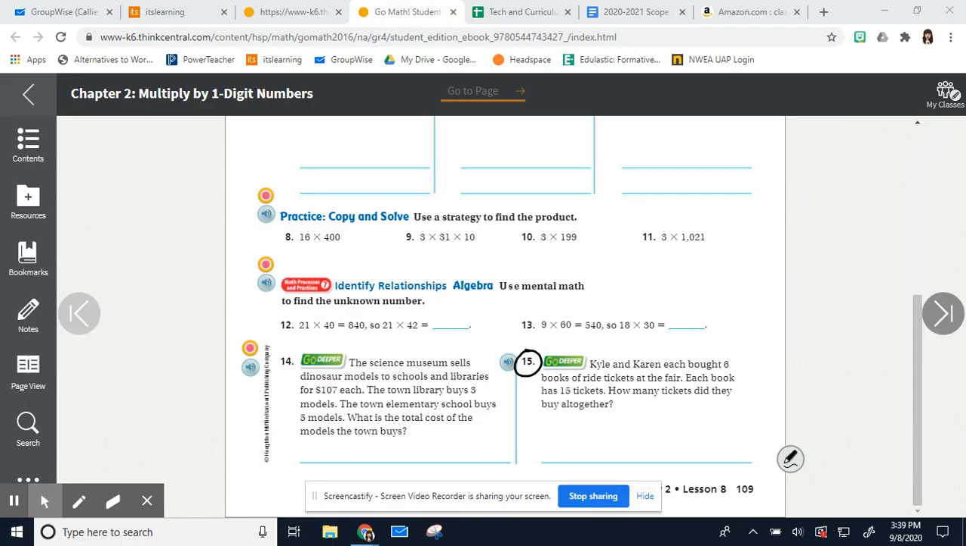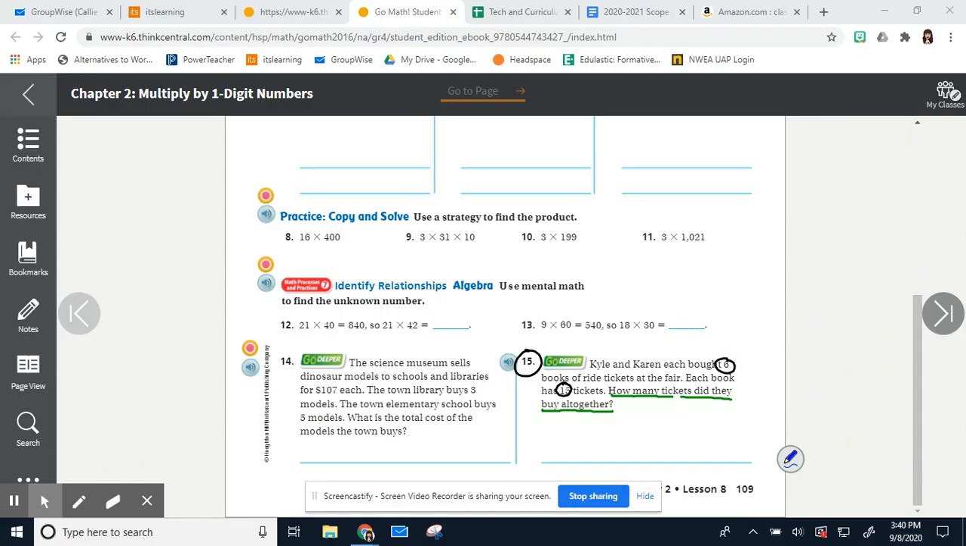So Kyle and Karen each bought 6 books of ride tickets at the fair. Each book has 15 tickets. How many tickets did they buy altogether? Okay, so I circled my numbers already. Now I need to underline the question. So how many tickets did they buy all together? Now I need to box in